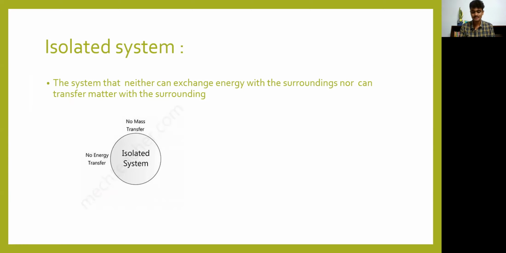What is happening there is that no coffee is getting transferred and no heat is getting transferred. No energy exchange and no matter exchange is happening. No transfer of mass and no heat transfer, so it is isolated. Outside the container, outside the boundaries, is a vacuum, so there is no transfer of heat and mass. That is called an isolated system. The best example is the vacuum flask which you use for storing coffee and tea.